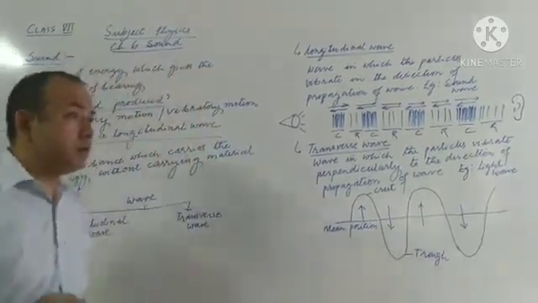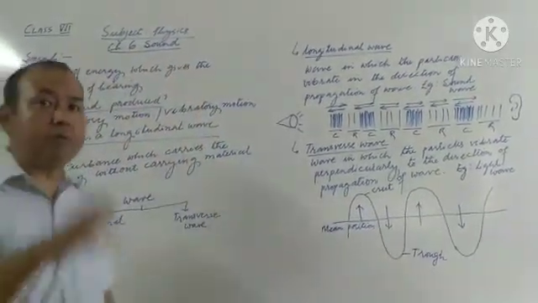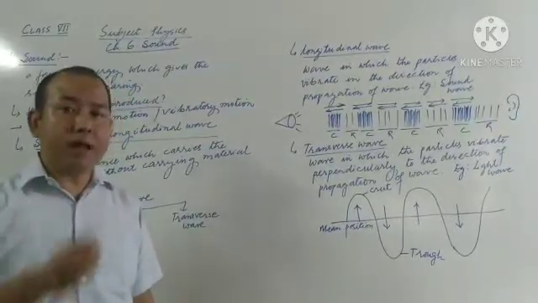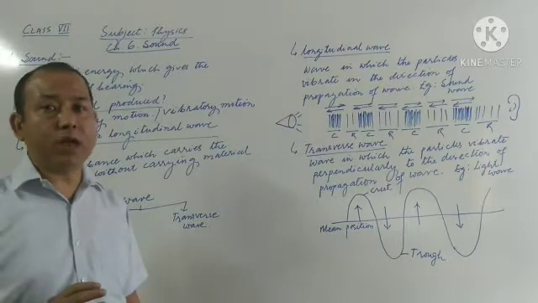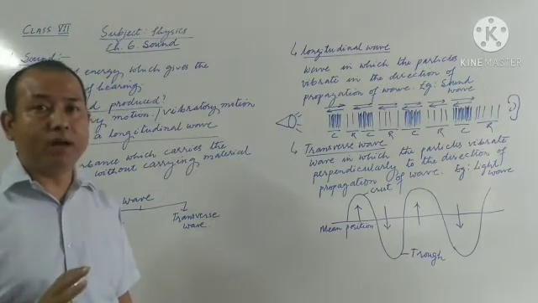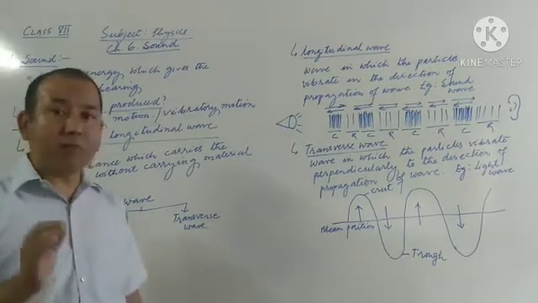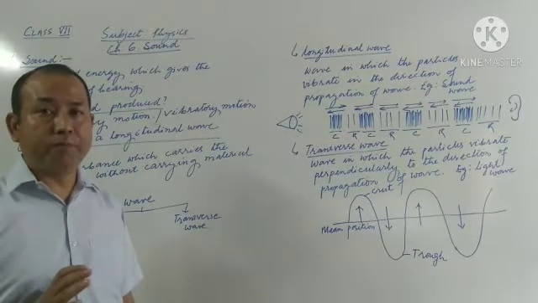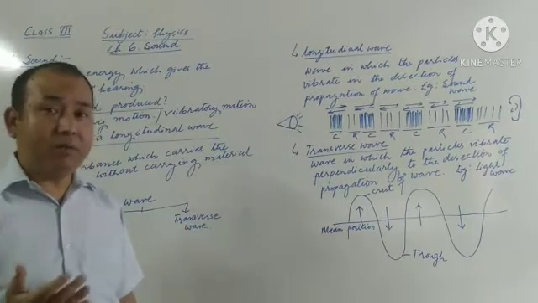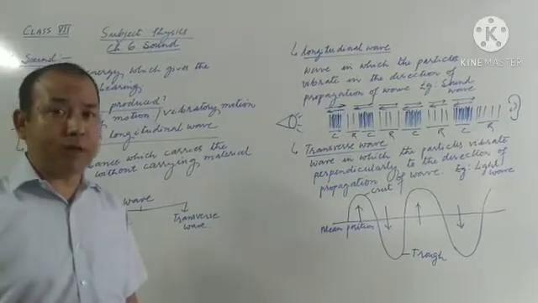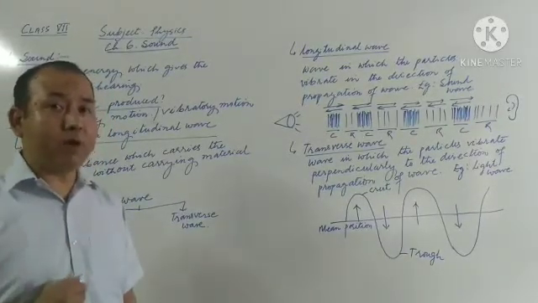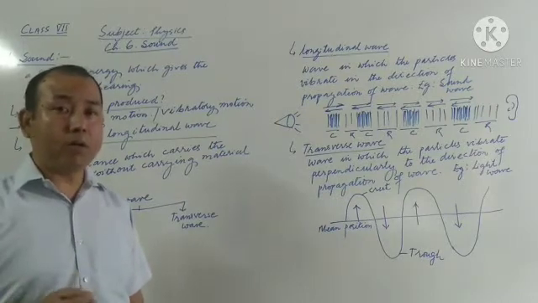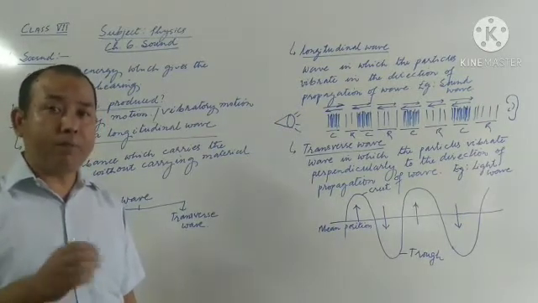Now question arises, how is this sound produced? Any vibrating body is responsible for producing sound. This you need to remember. So sound is produced by vibrating body. Now when I say vibrating body, what is meant by this vibrating body? To understand this, you should have clear idea about oscillatory motion and vibratory motion.